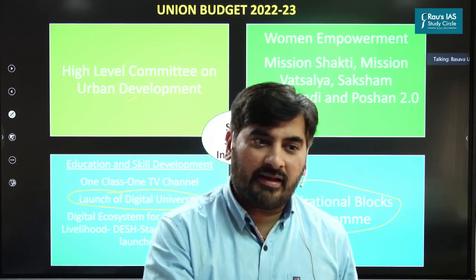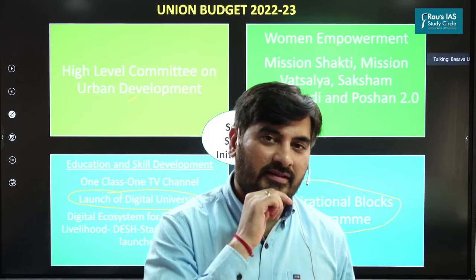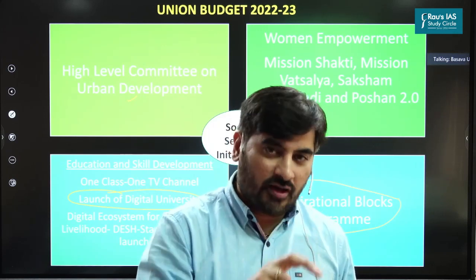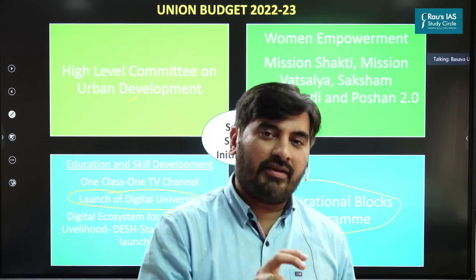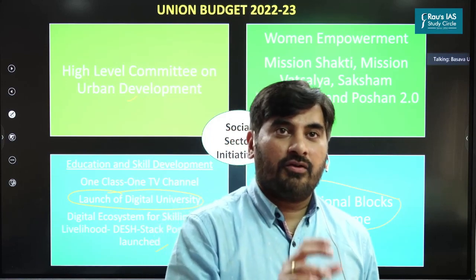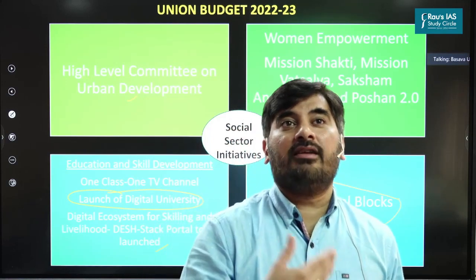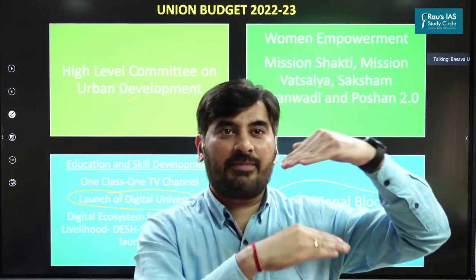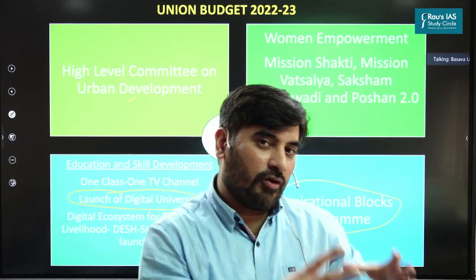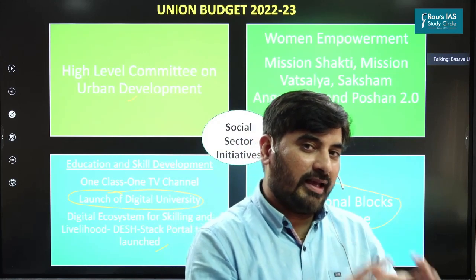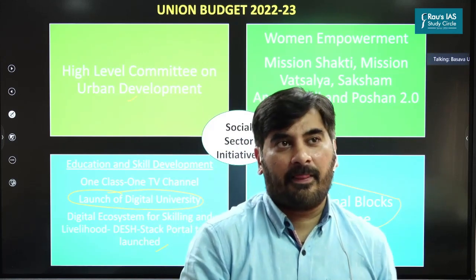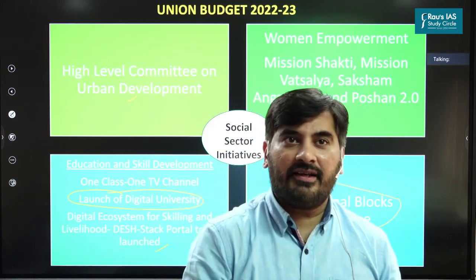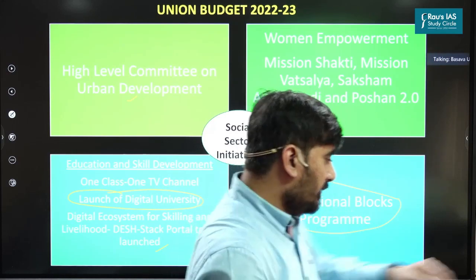But the problem here is, in these most backward districts, even today, there are certain blocks which have remained underdeveloped. So now we are going to focus on aspirational blocks, that is, the most underdeveloped blocks in the aspirational districts. Are we clear now? Yes? Okay.